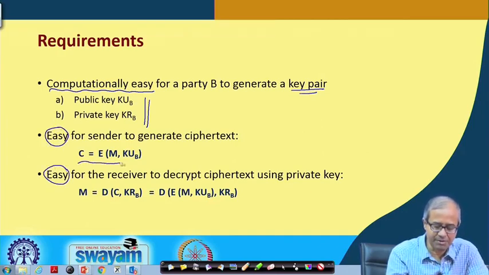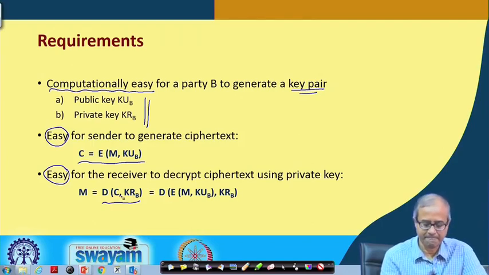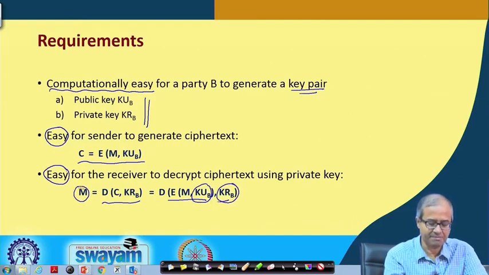So, you should be able to do the encryption process for a message using, let us say, the public key of B, and for the receiver side the reverse process, decrypt using the private key of B. So, this encryption decryption will cancel out and you will get back M. These are the requirements.